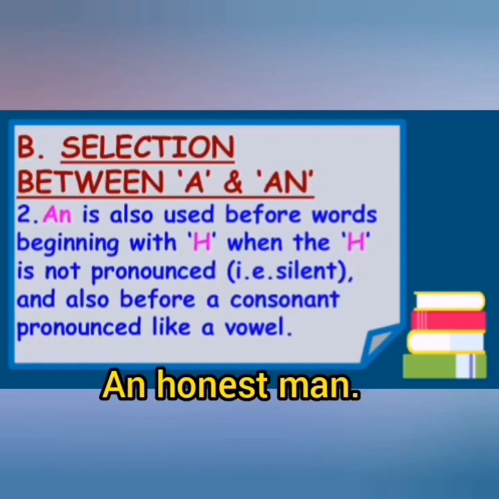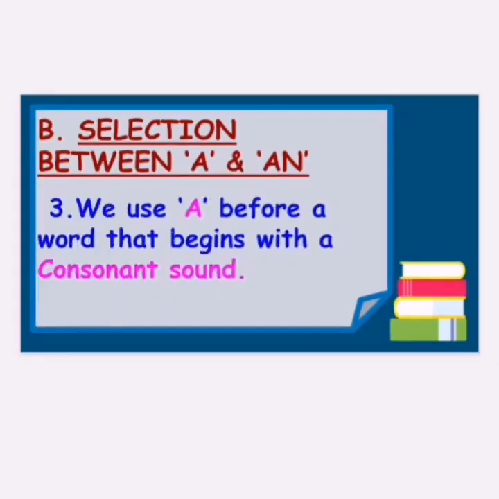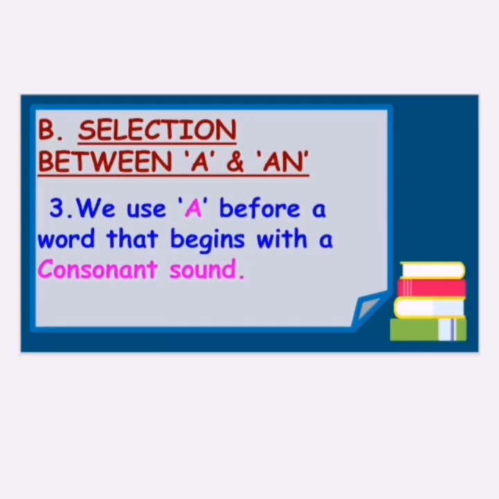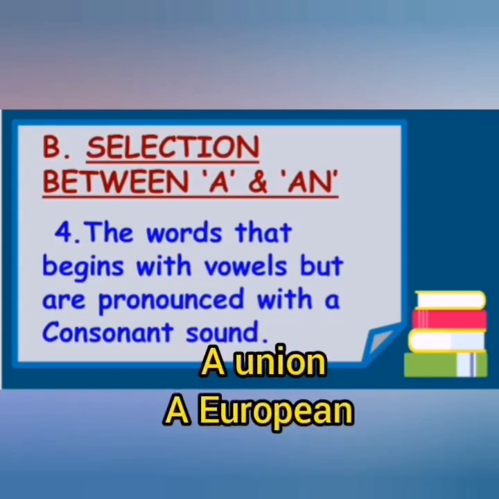Understood? An honorable man. The third point is we use a before a word that begins with a consonant sound, like a boy, a picture, a beautiful girl, a child, a cat, a monkey. These are words that start with a consonant sound, so we use a before them. Some words begin with vowels but are pronounced with a consonant sound, so we use a before them. For example, a union. Here the word union starts with a vowel, but the sound is of a consonant, it means Y. So we use a here.